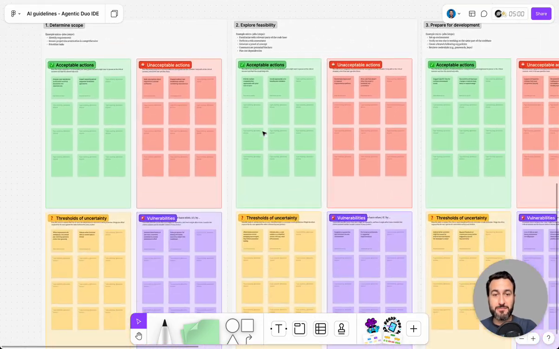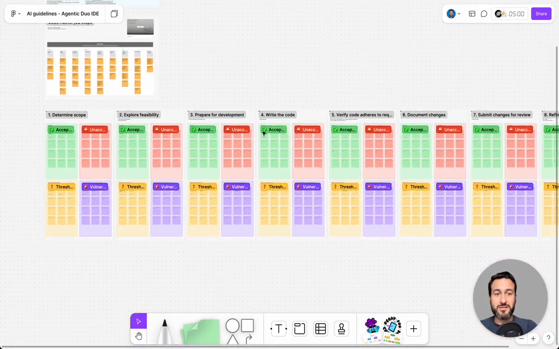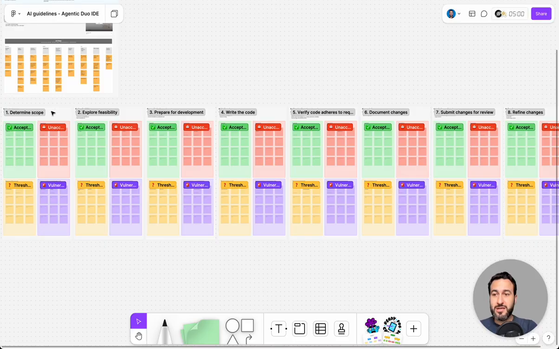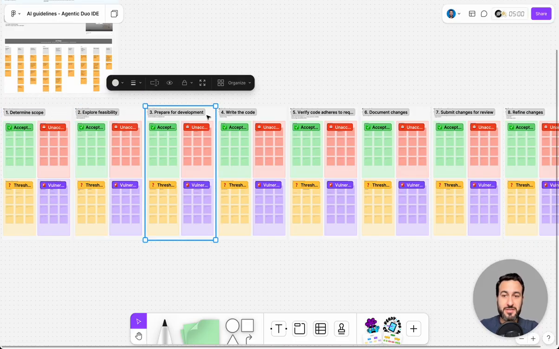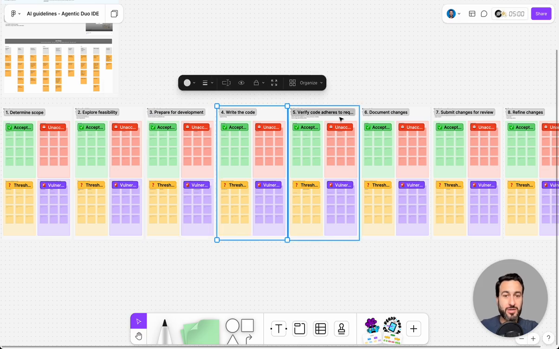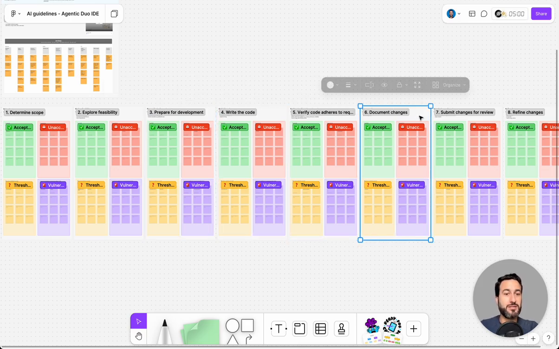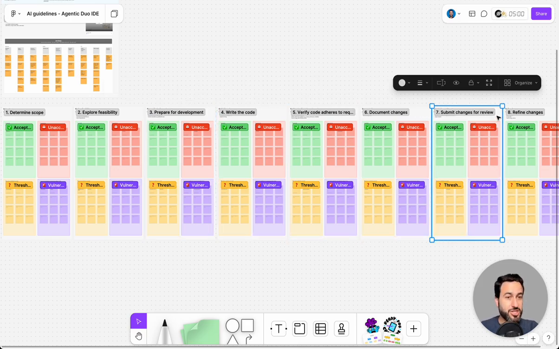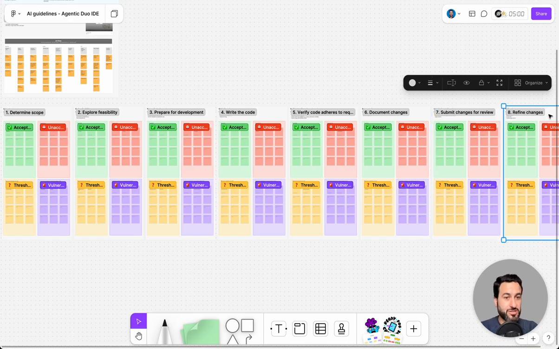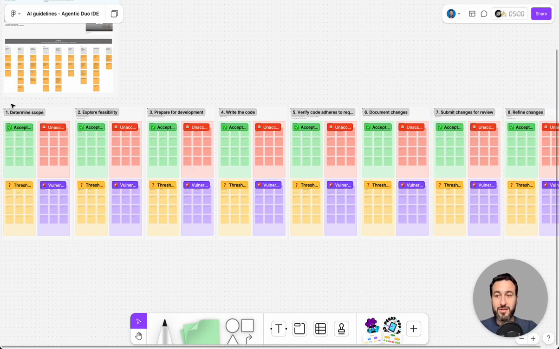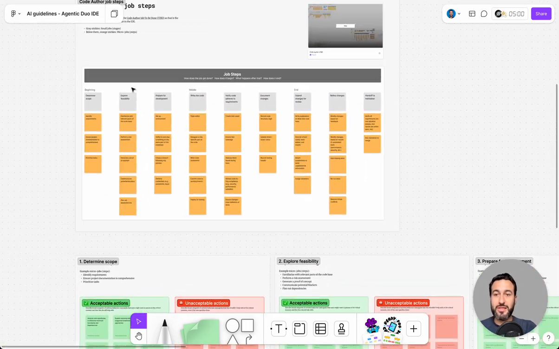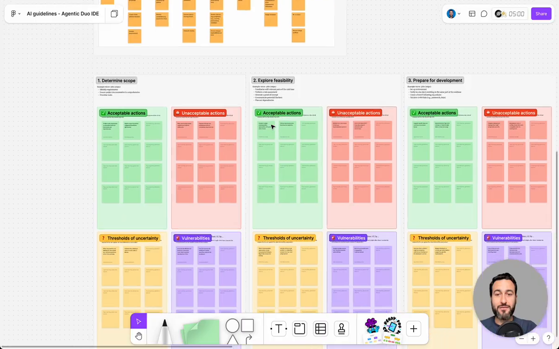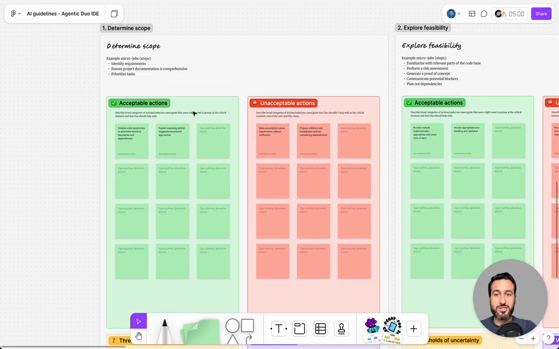For that, I created 8 sections here: determine scope, explore feasibility, prepare development, write the code, verify code, document changes, submit changes for review, and then refine changes based on the review. These 8 steps, I believe, capture the most important steps, the small jobs that we see here in the canvas. For each of them, there are 4 sections.